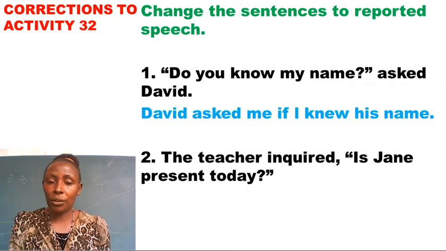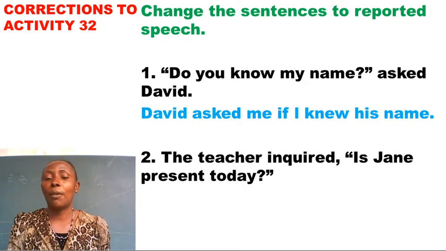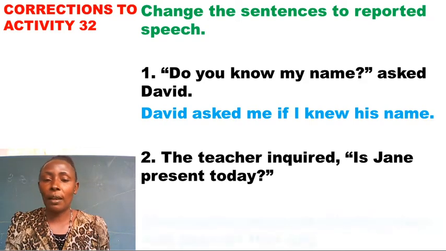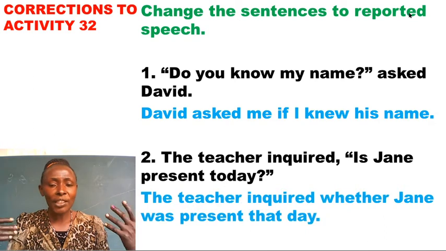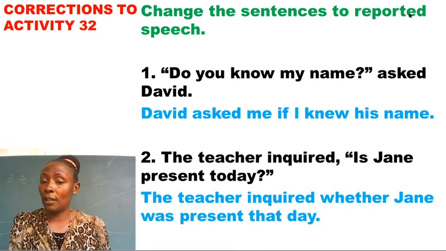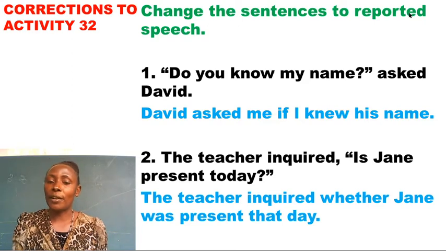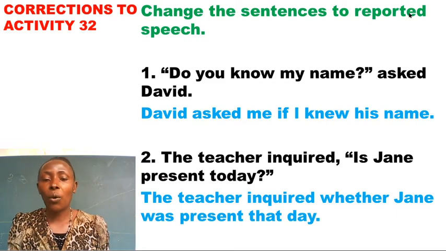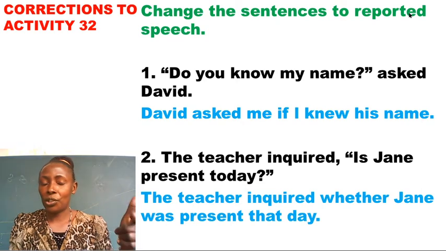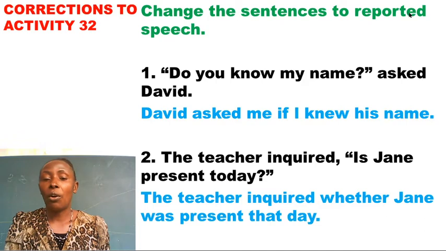Let me read the question again. The teacher inquired, "Is Jane present today?" Maybe the teacher was asking the pupils in class. Which answer can you give here? The answer is, the teacher inquired whether Jane was present that day. Maybe he was inquiring from the pupils in his or her class. So this is the answer. The teacher inquired whether Jane was present that day, or one may say, the teacher inquired if Jane was present that day. This is the question you reported to another person. You need to make some change of the tense.